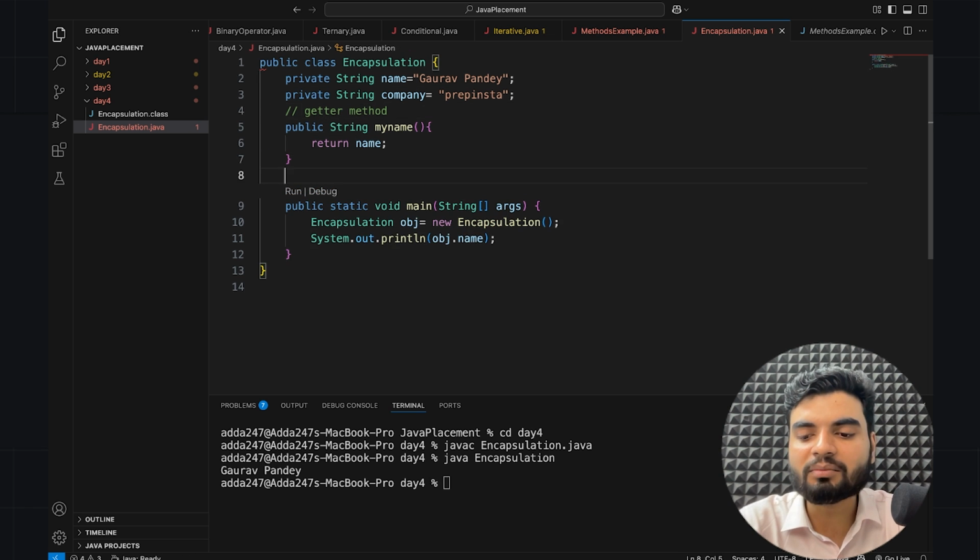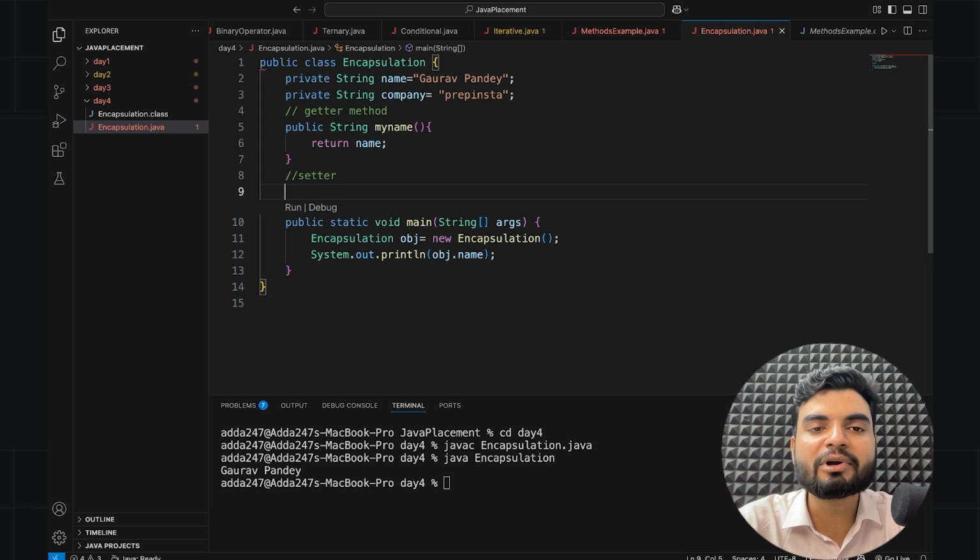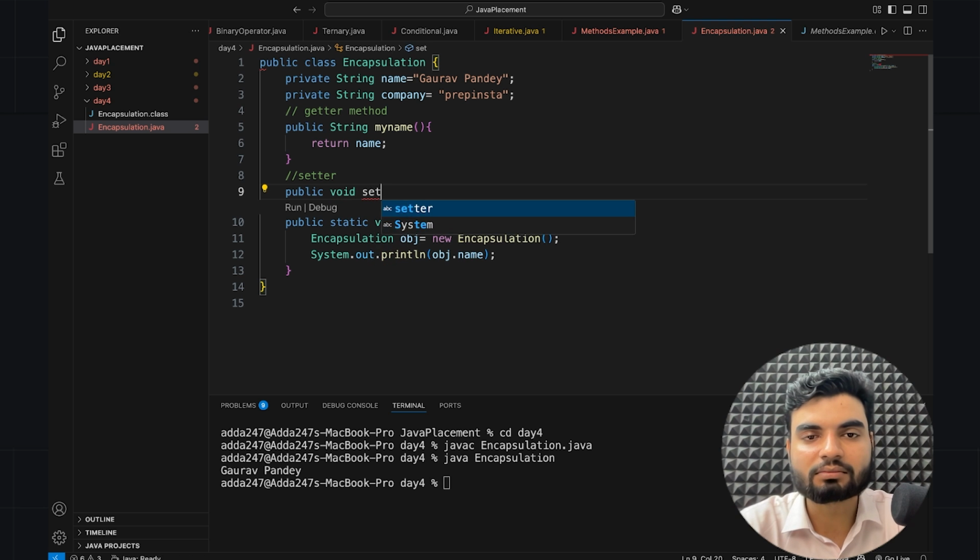Then what is a setter method? A setter method is used to update. I'll tell you why they are needed. So here I will have a setter method, which basically will update. So here I will have public. Should I return something? Let's assume that I have to return something. But let's say I'm not returning this time, so I'll put void here, and the method name should be, let's say, setName. Basically this will take a parameter, so let's say newName.